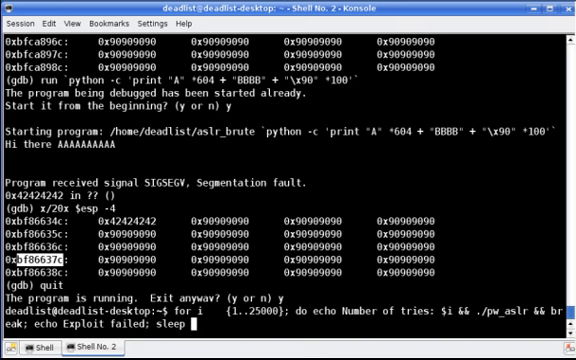Sleep, we'll just say 0.01. The only reason I'm putting sleep in there is it gets a little overwhelming on the screen, and it's kind of hard to take a look at what's going on if you don't use sleep. So very small value there. Clear, we want to clear the screen each time so it keeps it nice and clean on the top. And then we'll say done. So we're going to go ahead and run this.